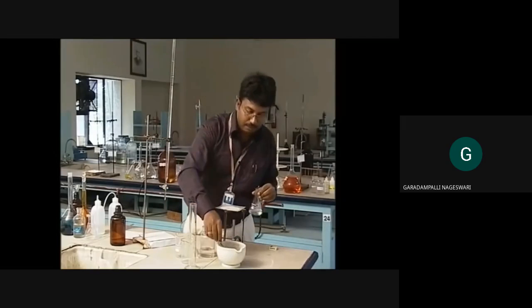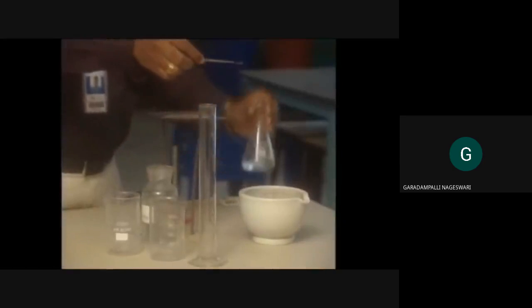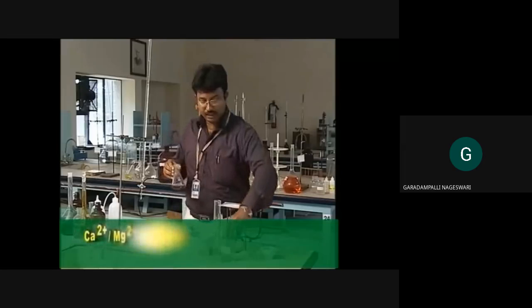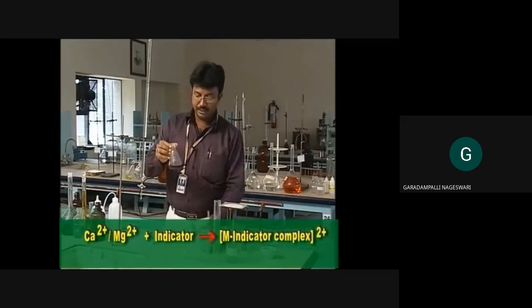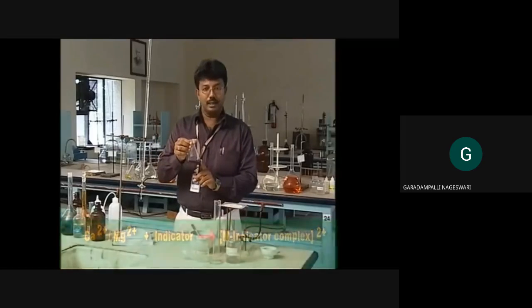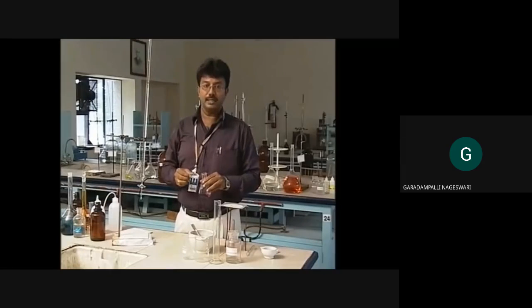Now I am going to add a pinch of indicator to this. You will see a color change. What color change? A wine red color. See, the moment I have added EBT indicator, you are able to see a wine red color. You know what the reason for wine red color formation is? The calcium present in the standard hard water has formed a complex with the Eriochrome Black T. As a result, you are able to see the wine red colored complex, and this is a weak complex. This wine red colored complex will be titrated against EDTA taken in the burette.